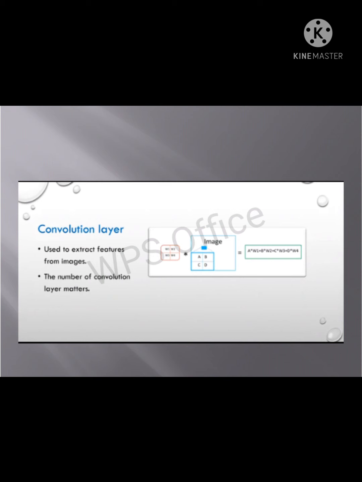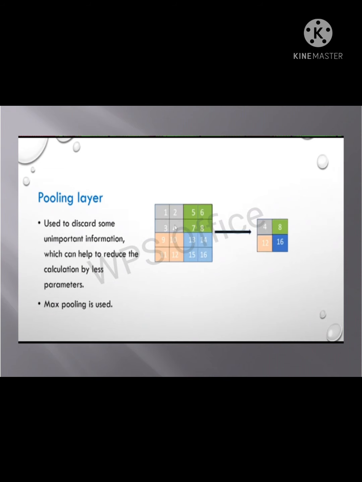The next layer is the pooling layer. It takes the activation map as input, and the pooling function generates the output vector. It is used to discard some unimportant information, which helps reduce the calculation by using fewer parameters. In this pooling layer, we use the max pooling method. From each individual square, it takes the maximum value.